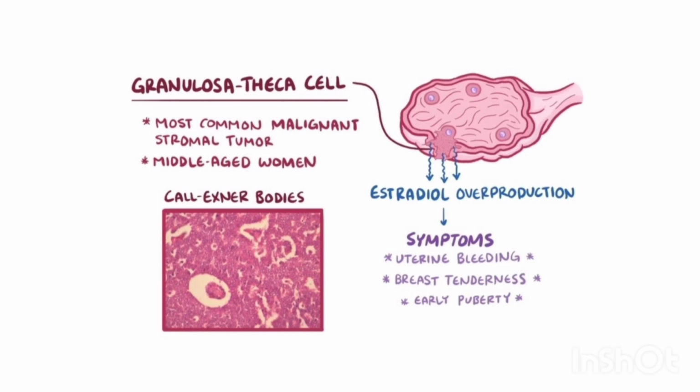It is the most common malignant stromal tumor seen in middle-aged women. The tumor arises due to unlimited proliferation of the granulosa and the theca cells. There is overproduction of estradiol, and the patients present with symptoms of uterine bleeding, breast tenderness, and early puberty. A special feature of granulosa theca cell tumor is the formation of columnar bodies that are seen under the microscope.